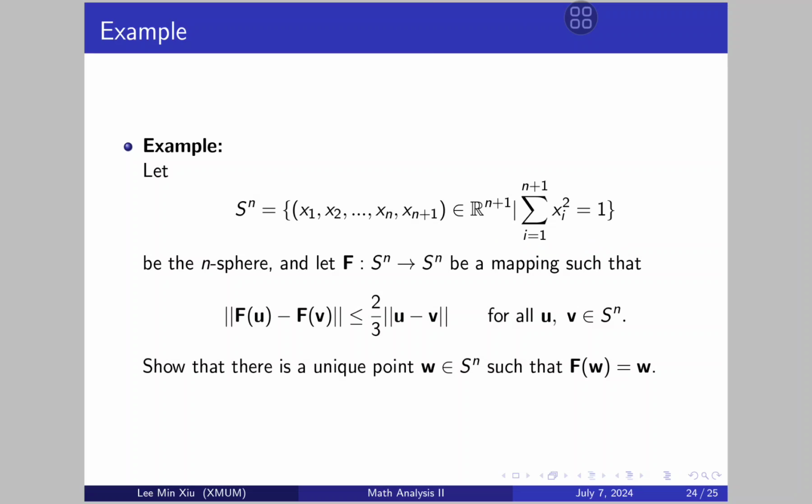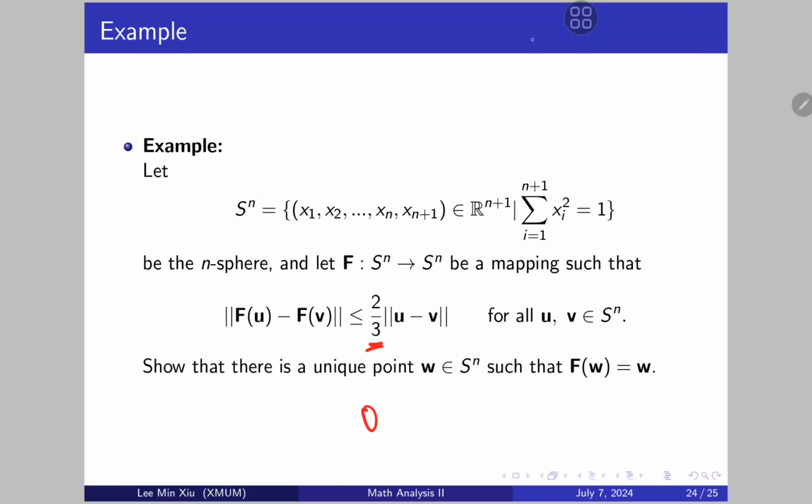So we have a closed subset of R^(n+1), and we see that f is a mapping such that this, and we definitely see that f is a Lipschitz function, and the constant is 2/3, which is in (0, 1).